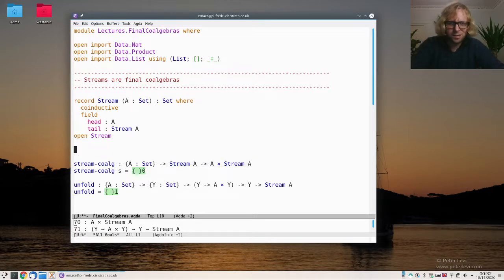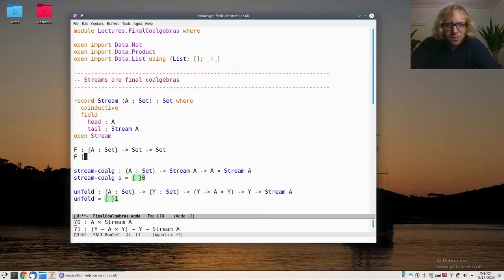To make it a little bit clearer, I'm going to define a functor from Set to Set. I have to do this with A as a parameter. I take an argument x, and then I want this to be the functor applied to stream of A. So it's going to be A times x.